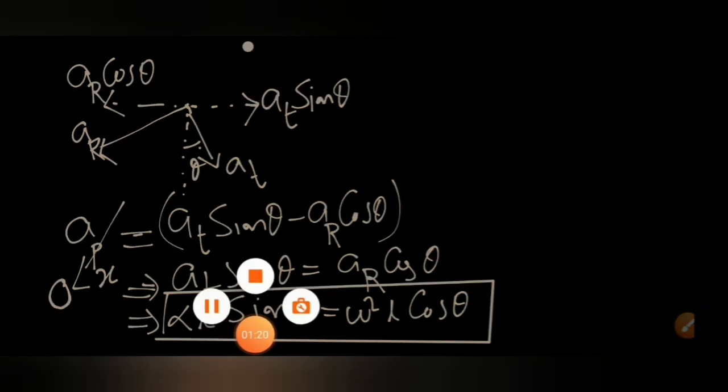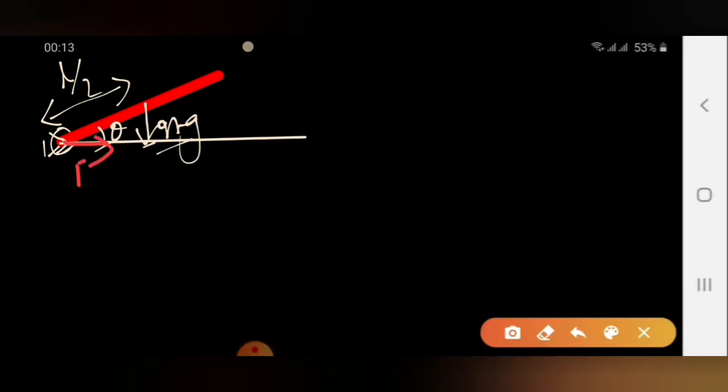Let's write the torque equation on the next page. If you see the free body diagram of the rod, mg is the only force producing torque, and there are two other forces, Rx and Ry, the hinge reaction. But if I take the torque about the hinge point, they will not produce any torque.